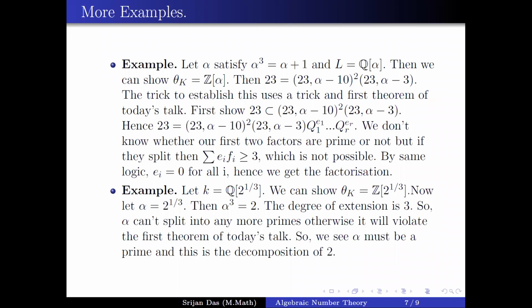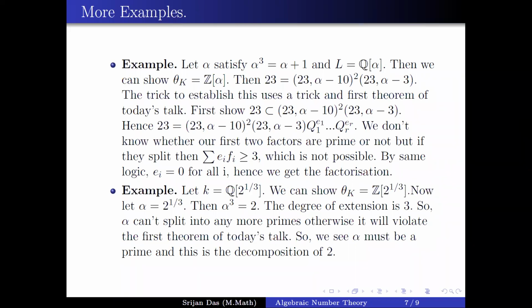So one thing, I want to say, from all of these examples, one can see the following. First take Z[i]. In Z[i] you take the prime 2. Then 2 actually splits as (1+i)(1−i), so there you have two factors. Then you take the next example. In the next example, you see (23) is equal to (23, α−10)² and then (23, α−3). Then you come to the next example.